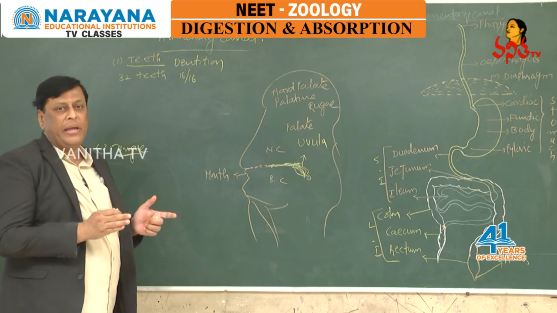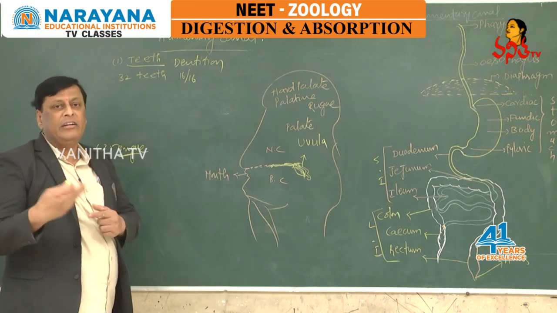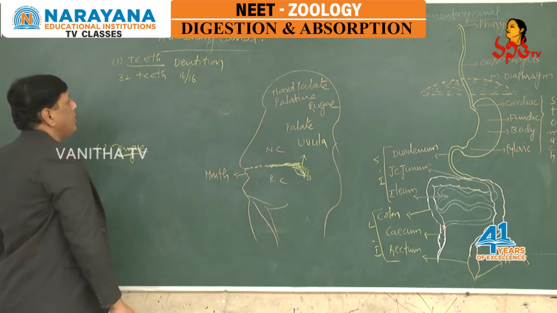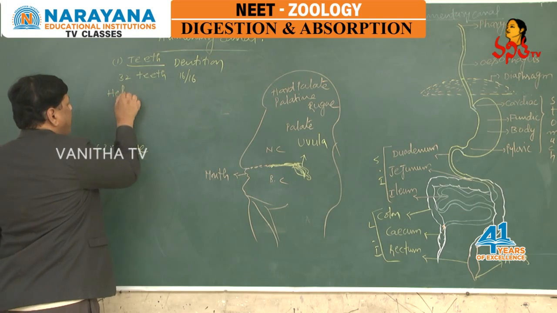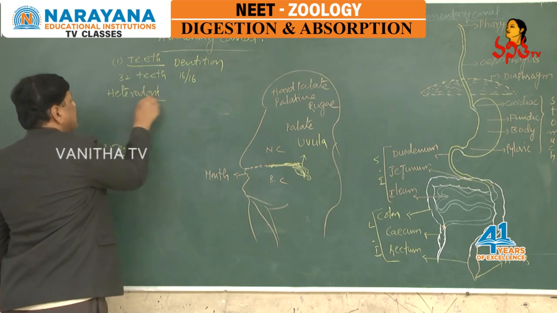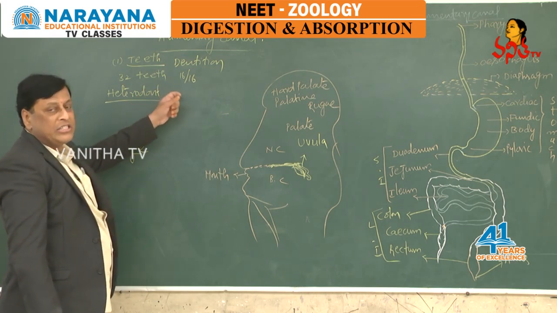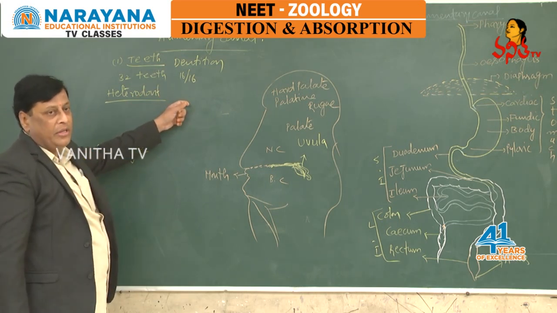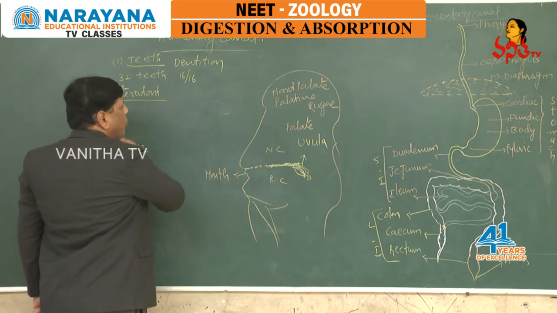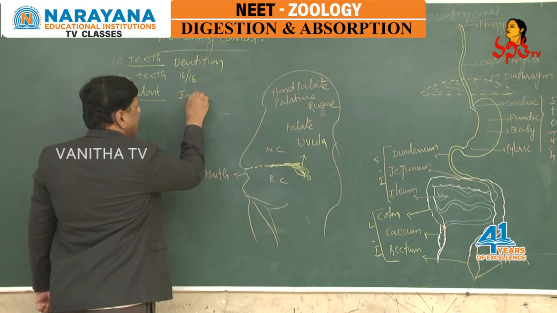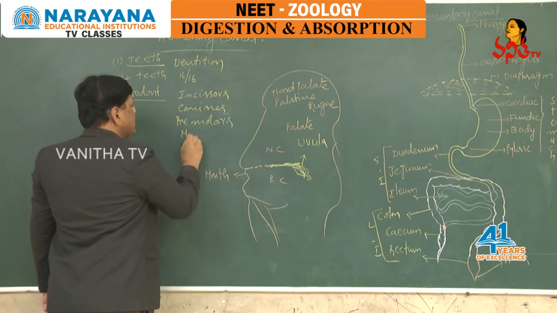As they appear with different shapes and structures and perform different functions, we call such an arrangement of teeth heterodont type of dentition. As they are of different shape and structure, accordingly they perform their functions. According to the structure, we can differentiate them into four kinds: incisors, canines, premolars and molars.